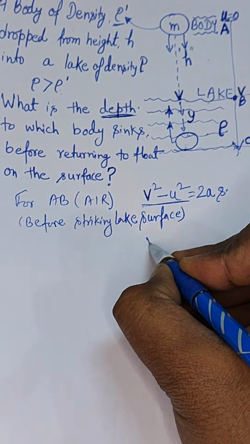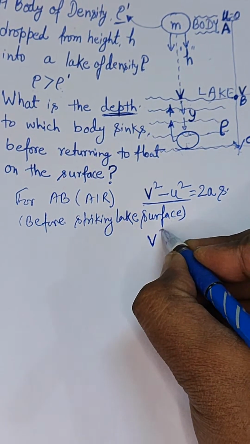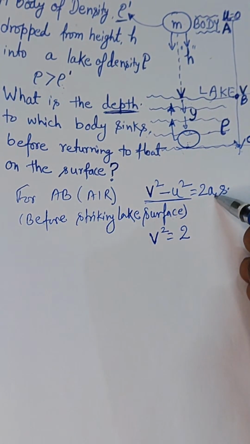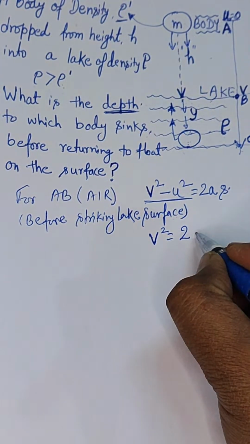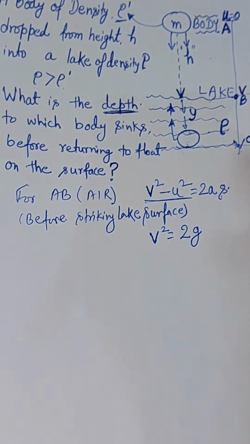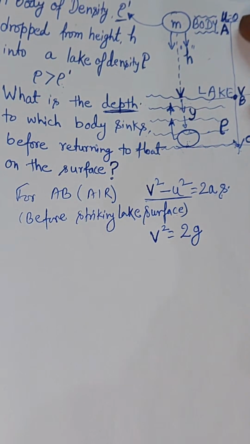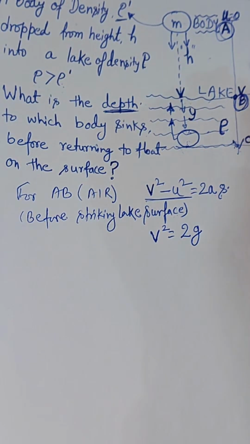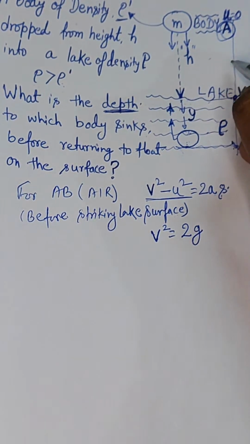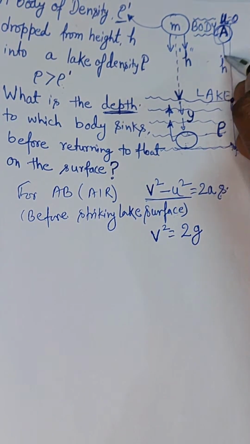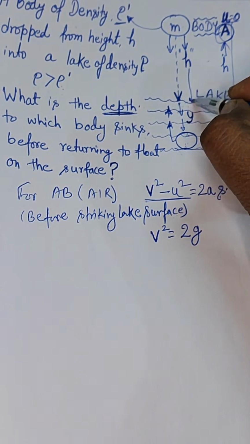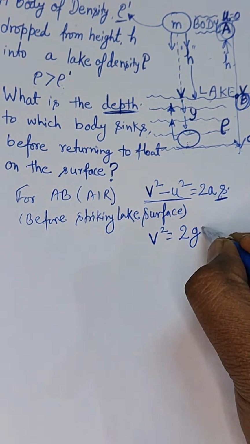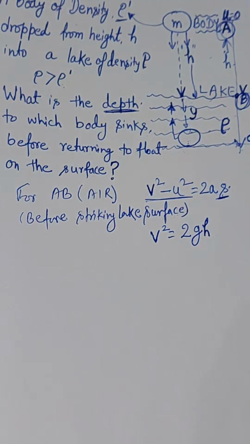So this will give you v squared is equal to 2gs, and it is going under the gravitational force. That's why the acceleration over here will be equal to g, and s is the total displacement. So for the section A to B, from A to B, the height is h. This is h, the height. You can see this one. So this is equal to, this will be the value of displacement, right? You can write like this.